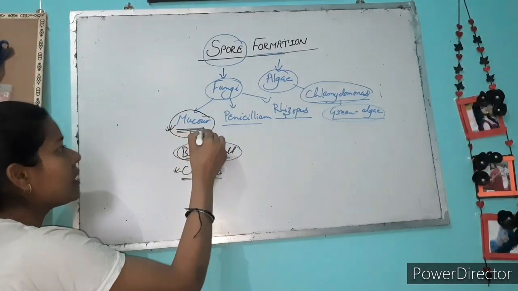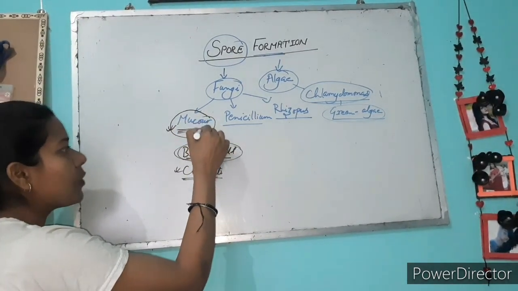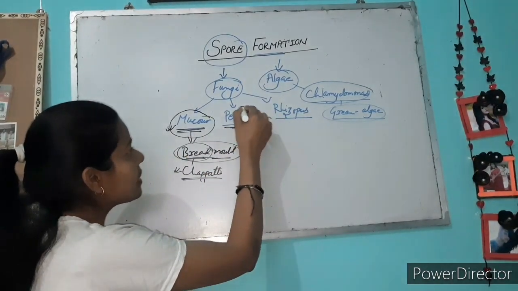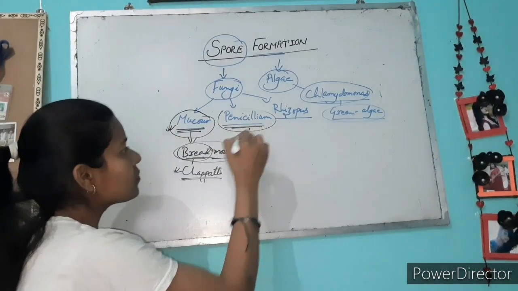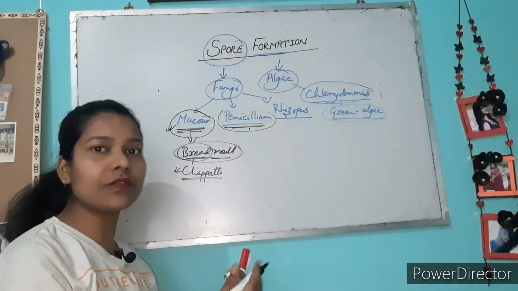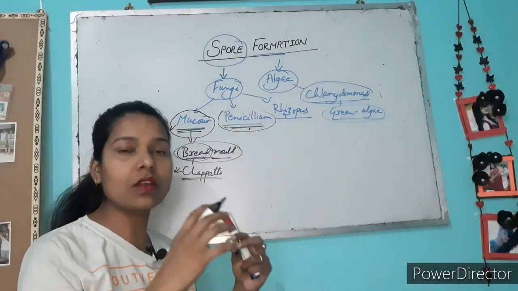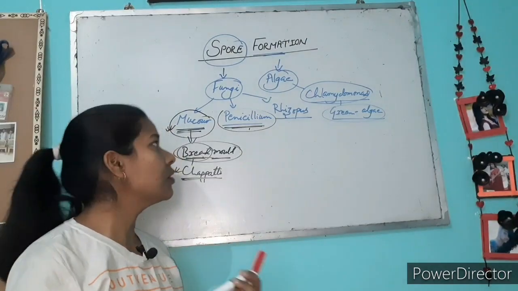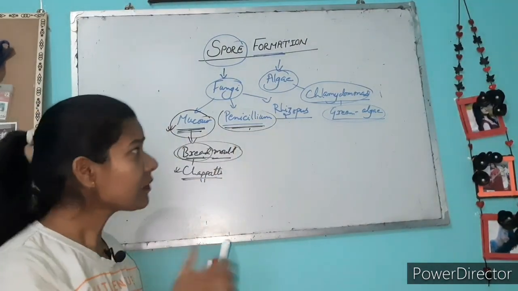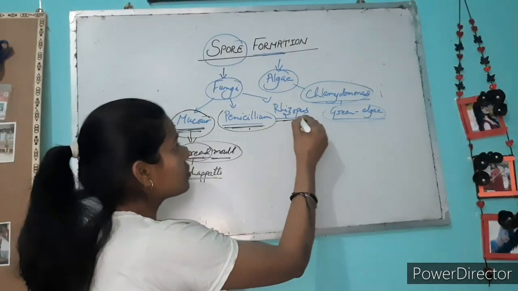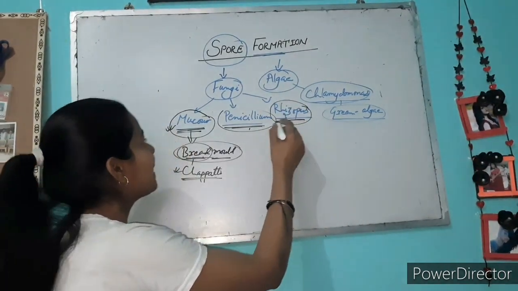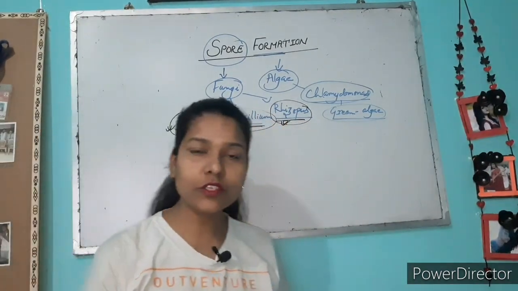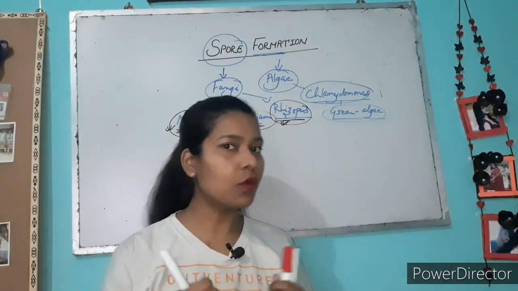It reproduces with the help of spores. Another example is Penicillium. Penicillium is also a fungus, and it is mostly found on rotten logs or rotten organic matter. Rhizopus is also a kind of fungus, similar to Mucor, and it also forms its offspring with the help of spores.